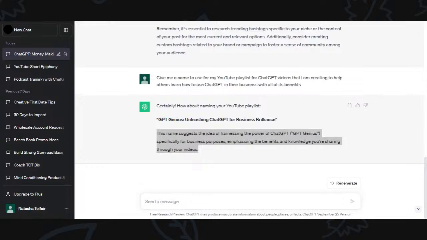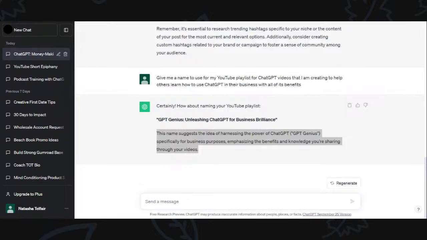Okay, so I think that's a really good summary. I did not spell business right, so we'll correct that, and we'll correct how to spell service. Because that's wrong too. There it is. And then I'm just going to read it again. This name suggests the idea of harnessing the power. So I'm not going to say that. I'm just going to say harnessing the power of ChatGPT.